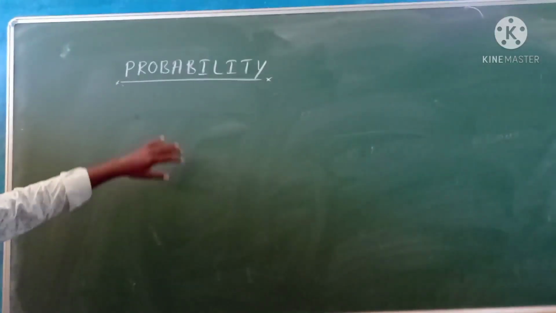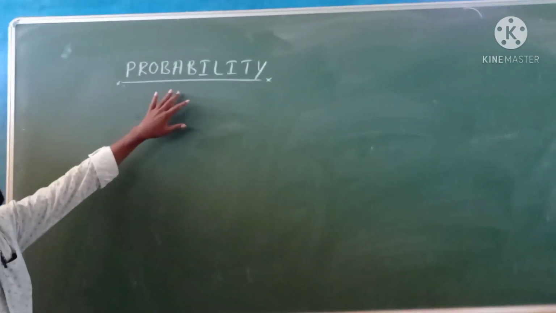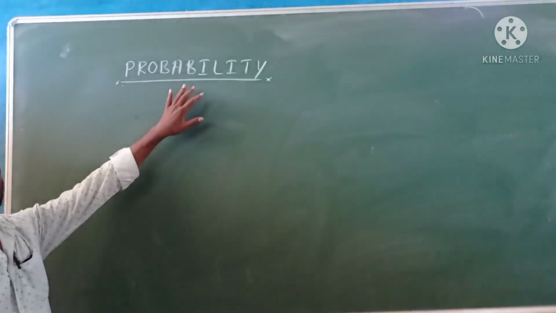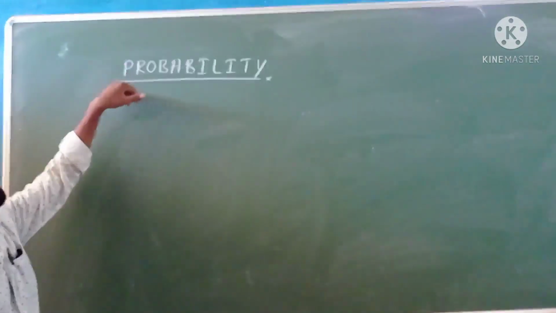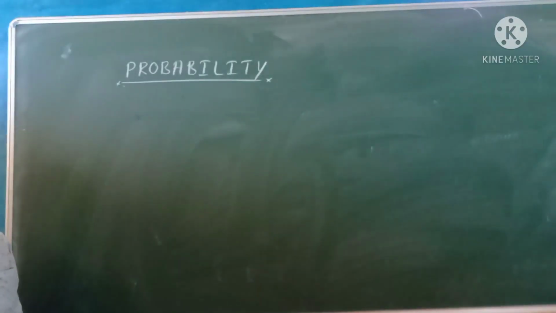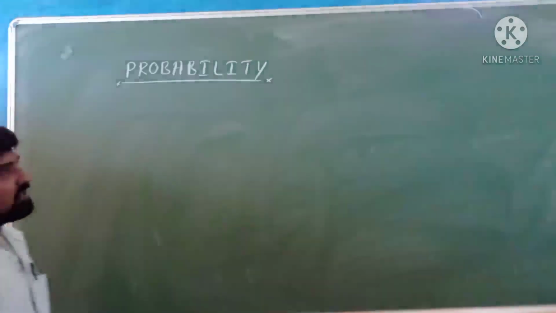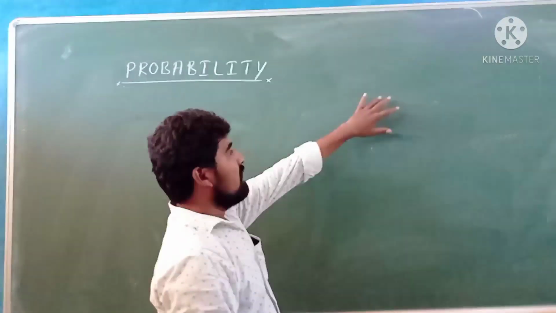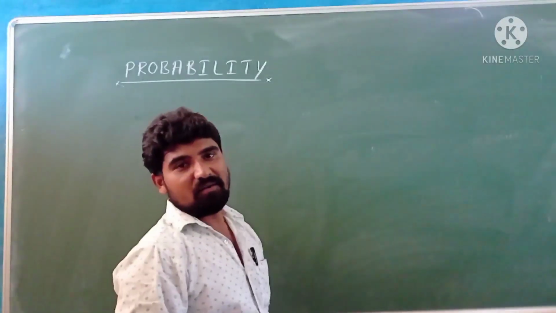Today I am going to start a new chapter, that is probability. This chapter has not yet been started in any branches, so that's why I took this chapter as well in class. So first thing, what is meant by probability? Probability is nothing but a measure of uncertainty. For example, let us toss a coin once.